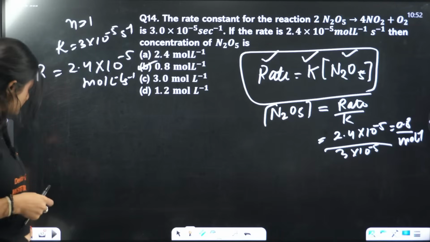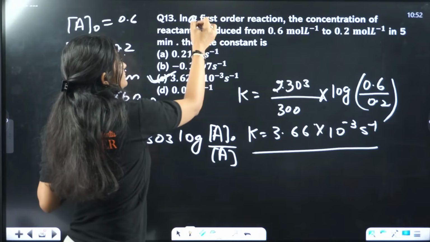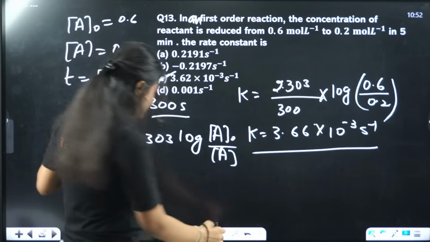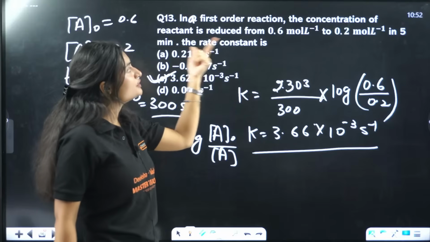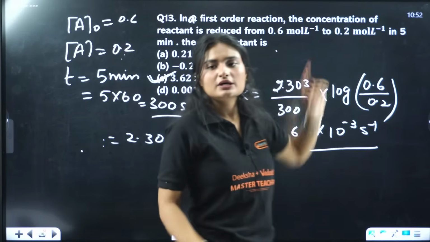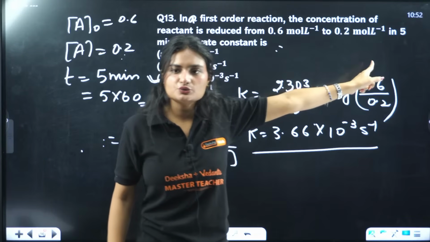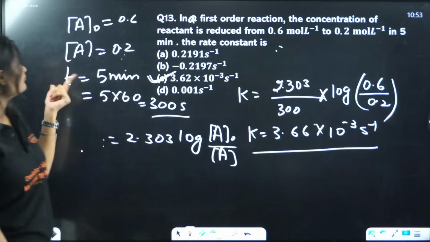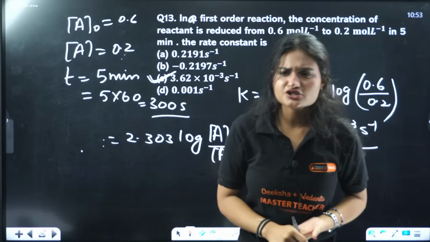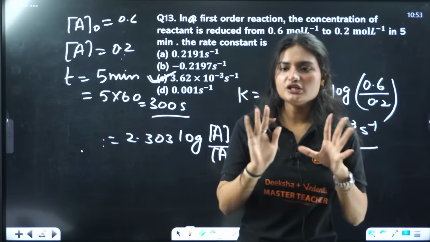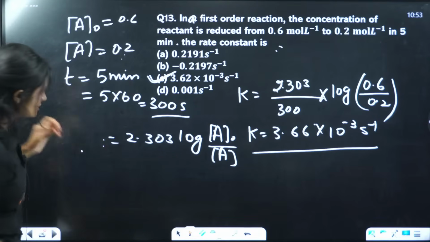Let's move on to the previous question. If a first order reaction, the concentration is reduced from 0.6 to 0.2. That means the initial concentration is 0.6 and now the concentration is 0.2 in 5 minutes, the time is 5 minutes. You need to find the rate constant. For a first order reaction, we know the rate law. If we solve it, the equation comes out to be this.